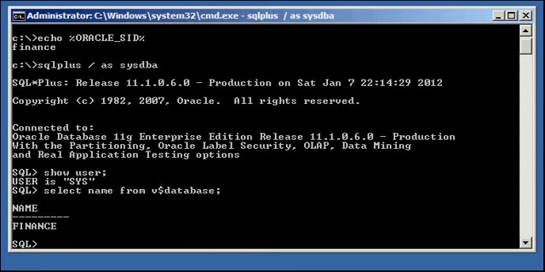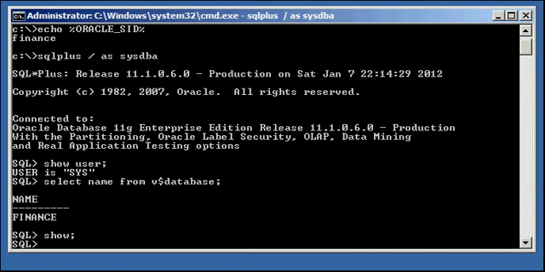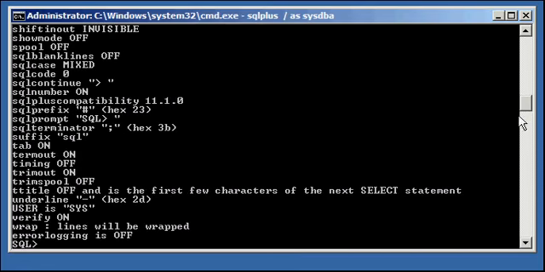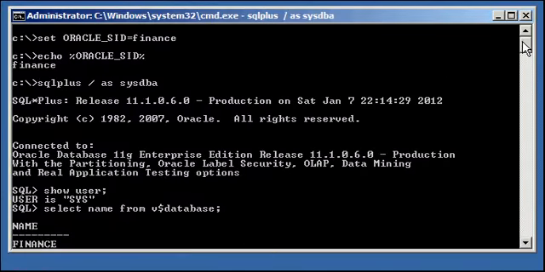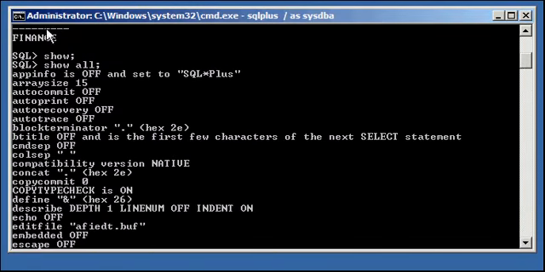To show all the settings, you type in the command show all. Show all will show you all the settings, set by default or currently set for your Sqlplus session.